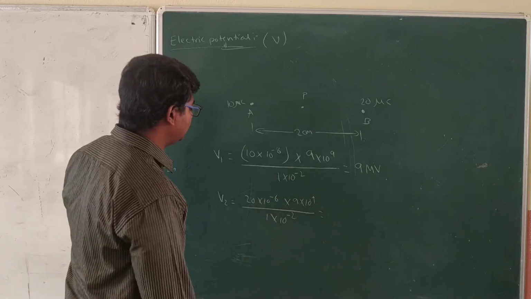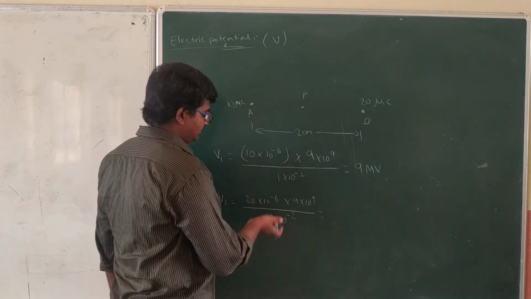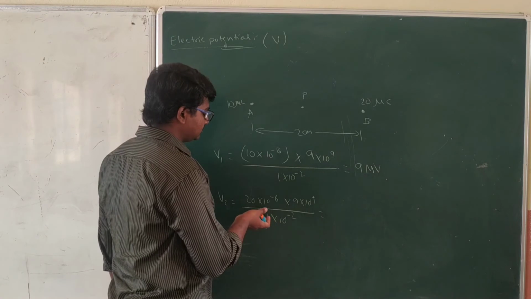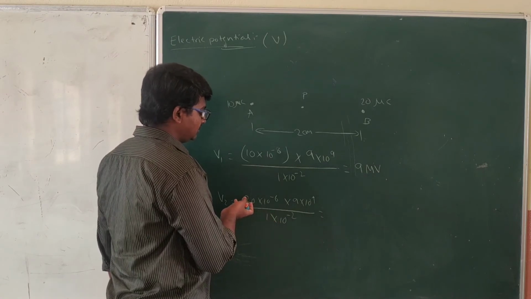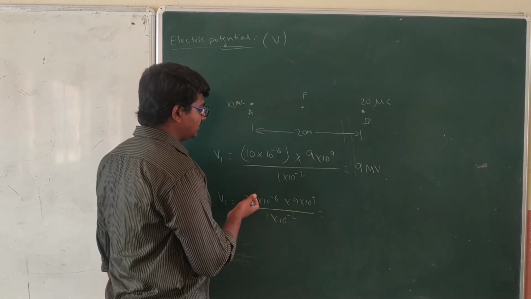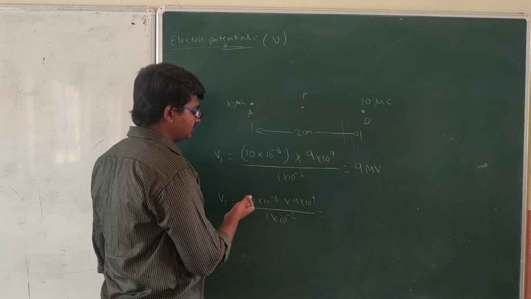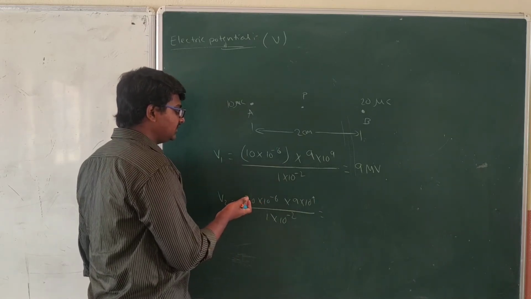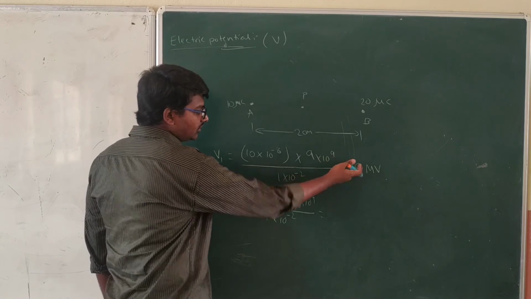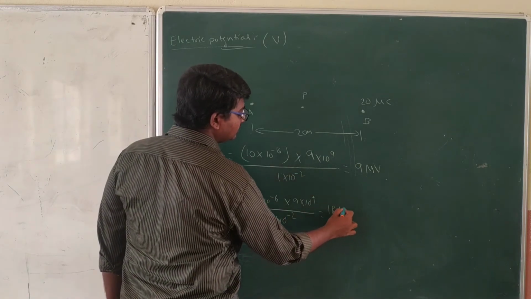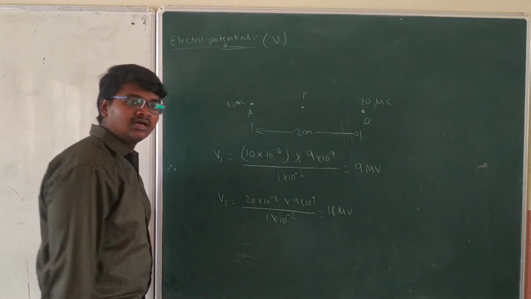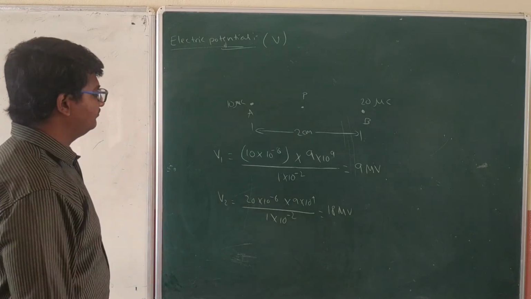It is the same calculation, only the charge is multiplied by 2, double. Simply 2 into the value we got here, that is 18 MV.